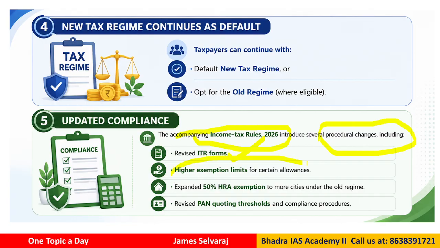Then there is a higher exemption limit for some kinds of allowances, where you can deduct from your income tax liability. This I will explain in the next slide. They also expanded the 50% house rent allowance exemption, HRA meaning house rent allowance exemption, to more cities compared to the previous old regime. Okay, this also I will explain.